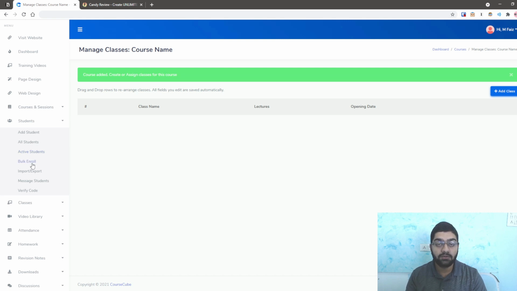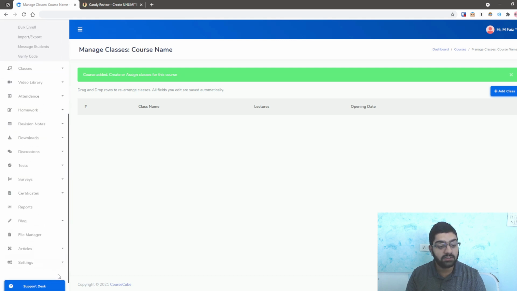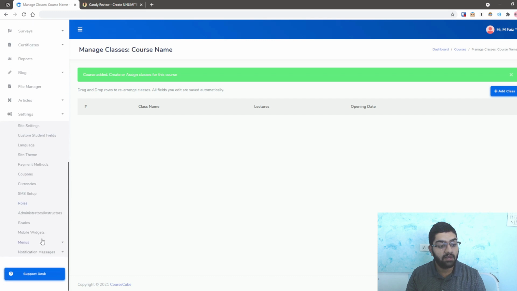And if you're already using a platform where you have students, you can bulk enroll them here. You can import and export your students. You can message your students with email or SMS, and you can verify code as well. Now in message students through email or SMS, what you'll have to do is come here to your SMS setup, and you'll have to set up your SMS. And you will also have one more aspect. I wonder where it was.